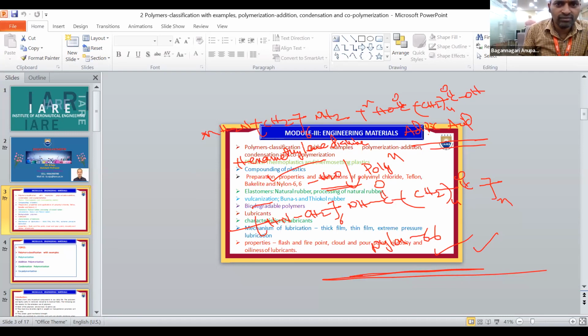Hello? Your presentation is stuck again. Is the presentation showing the polymerization and condensation polymerization? It's showing the third slide, sir, engineering materials and the briefing of the syllabus. Is the condensation polymerization showing or not? No, sir, the syllabus for this module, the third slide, is showing. Okay, sure.